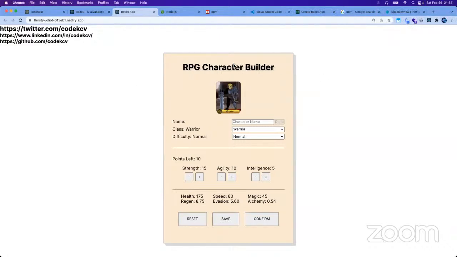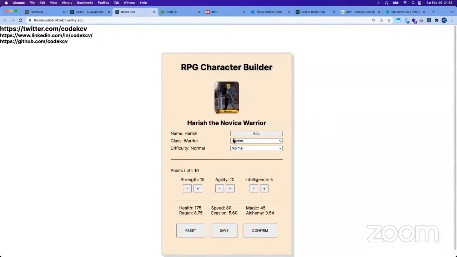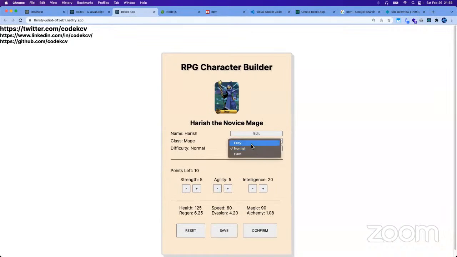Yeah, so in this demo, this is the application that we're gonna build. It's a simple RPG character builder. Let's just do a quick demo of it. Let's give it a name. Let's say Harish, I guess. So it's gonna be you. Harish, the Novice Warrior. Then we could change our class. Let's see if we do Ranger. I'm a Ranger. And then also for Mage, of course. And then for the difficulties.